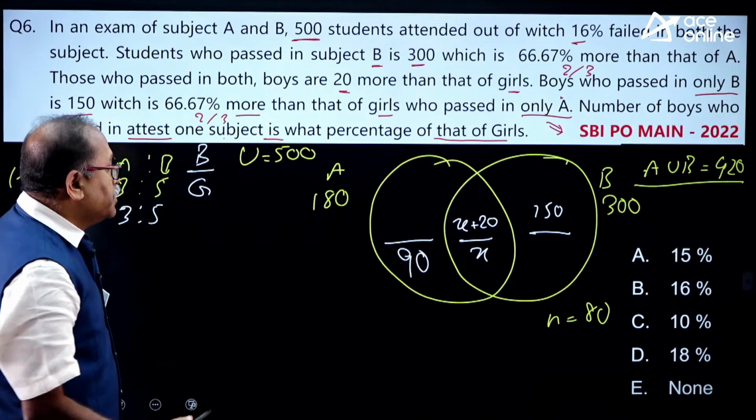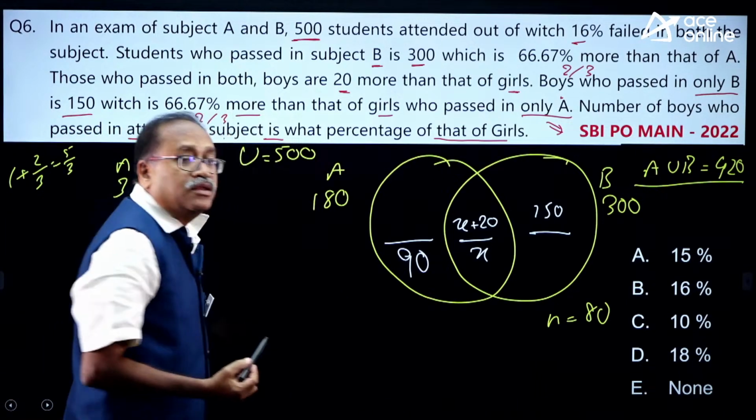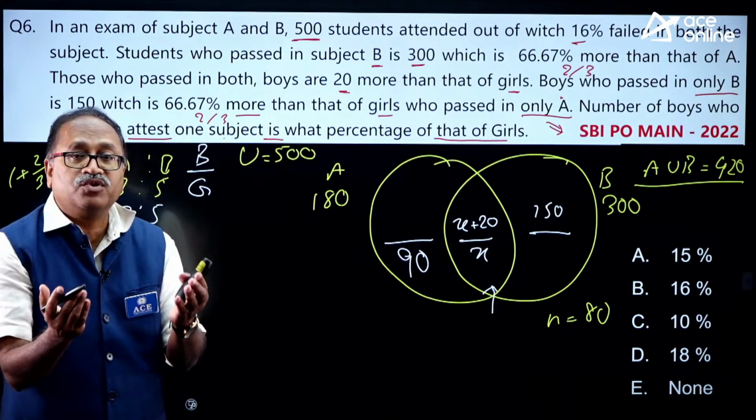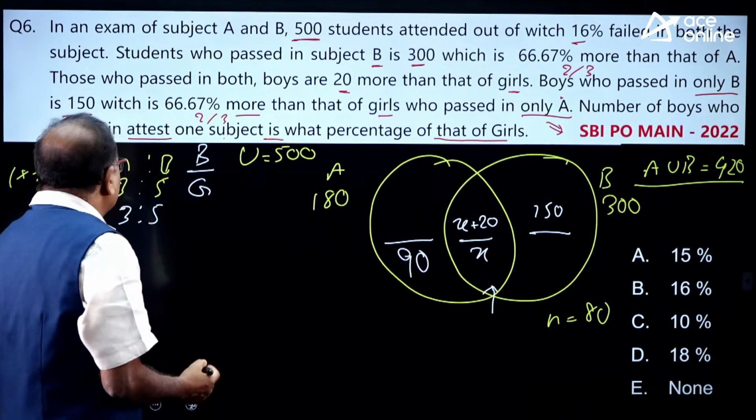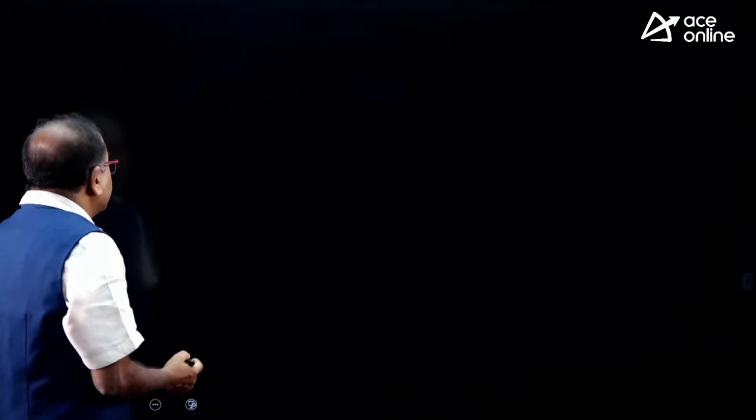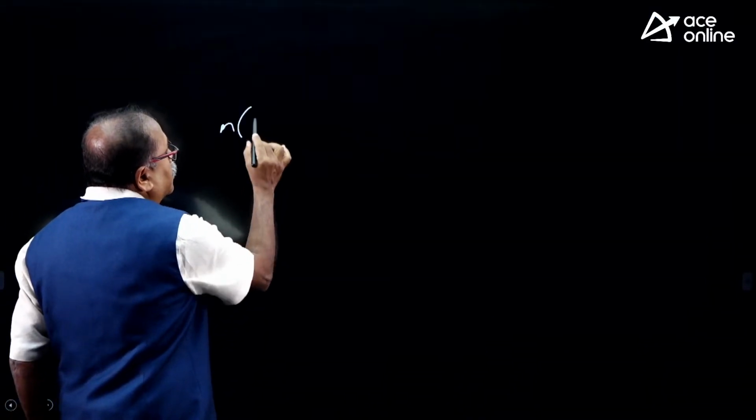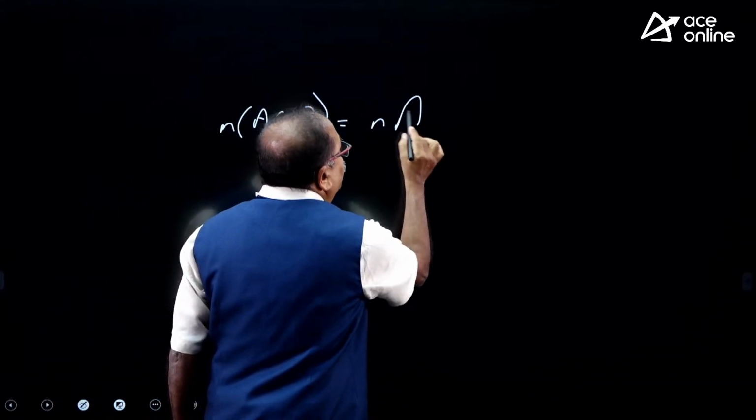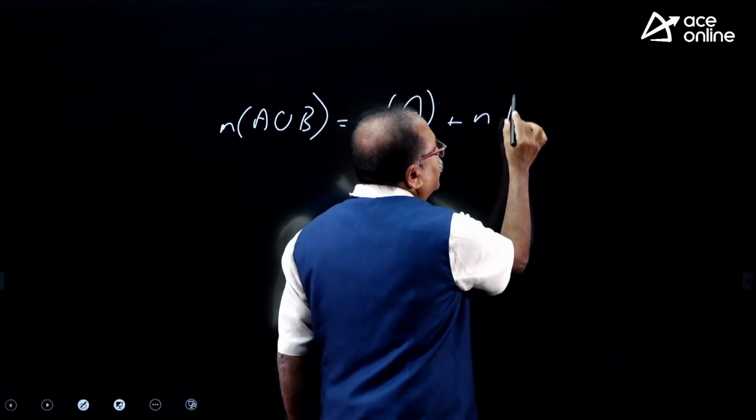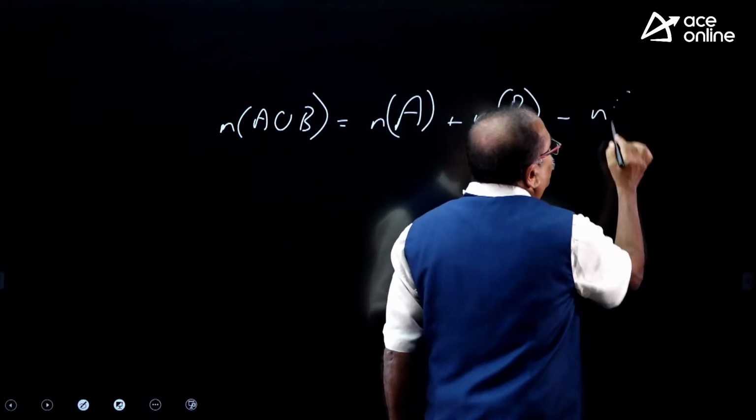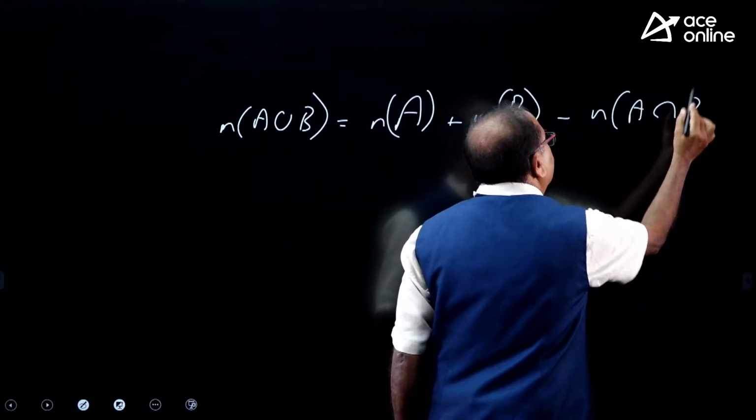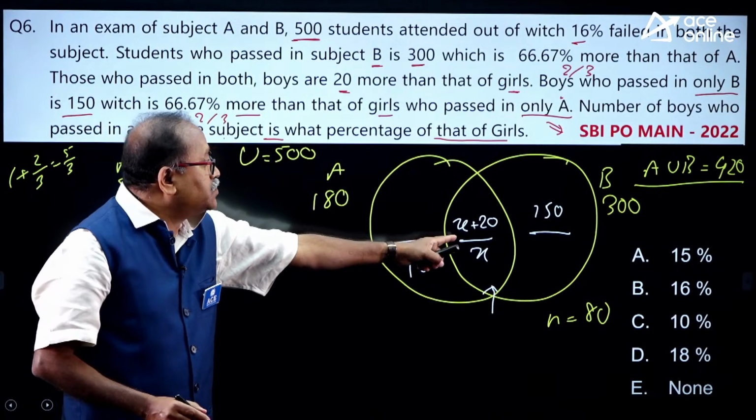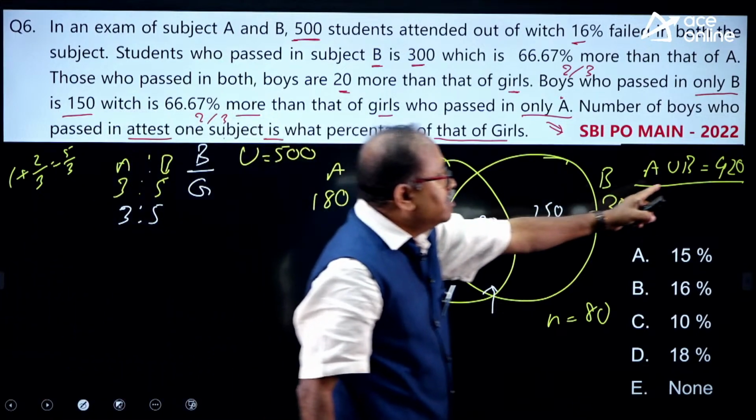I am not showing the options to you. I will solve this question. I got this as 90. The very first job I need to do is find how many people passed in both subjects. For that I will be using this formula: n of A union B is equal to n of A plus n of B minus n of A intersection B. I will use this formula. Going back to the question, I need to find out this value. What is n of A union B?